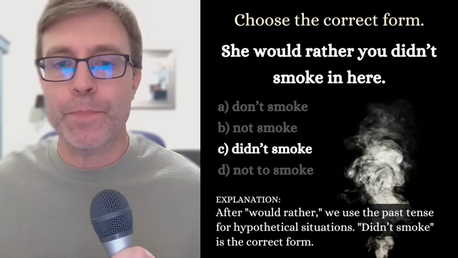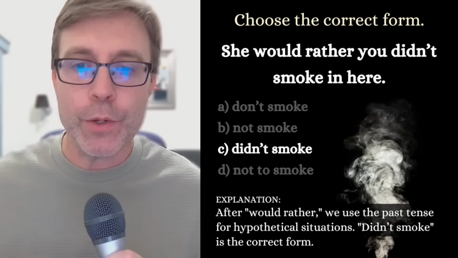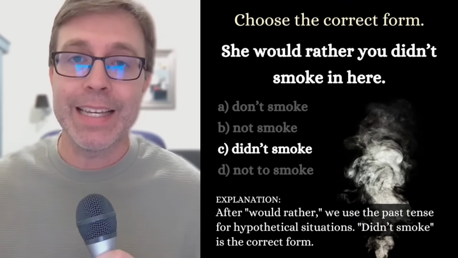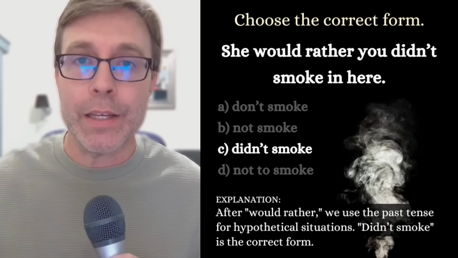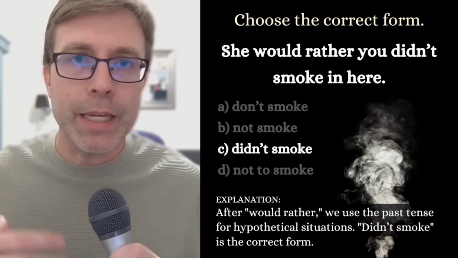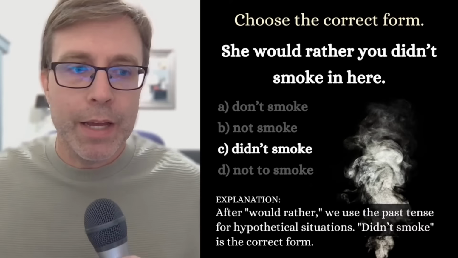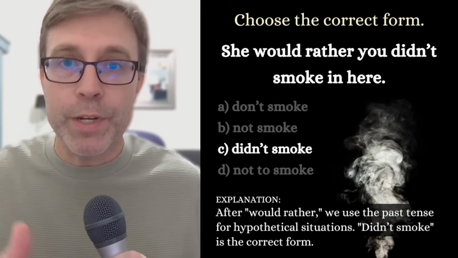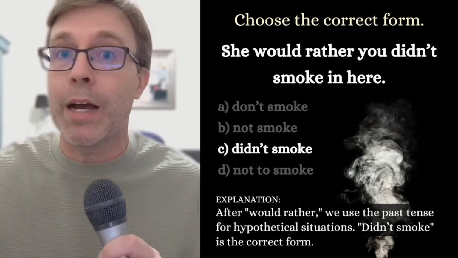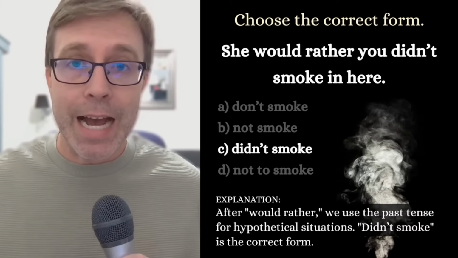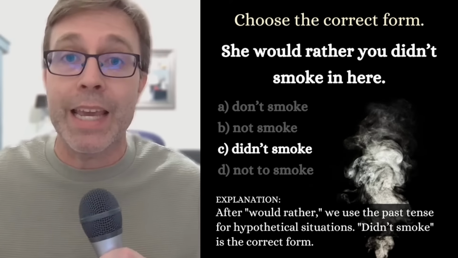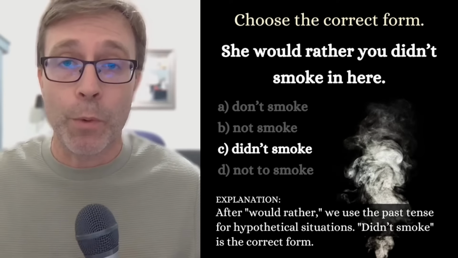So basically, after would rather, we use the past tense for hypothetical situations. So the past tense, didn't smoke, is the correct form. Now, I say it's a little tricky because in casual colloquial English, sometimes people don't follow grammar rules. We just talked about the subjunctive mood and somebody saying, well, if I were you, I would do this. It is not uncommon to hear somebody break this rule and they just say, if I was you. So that is a form that you will hear.